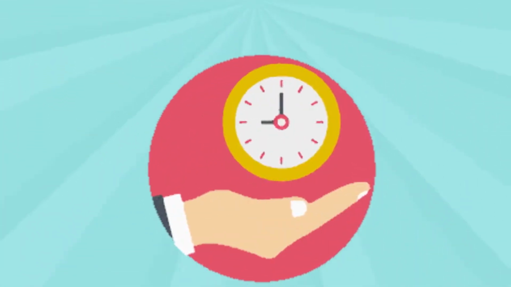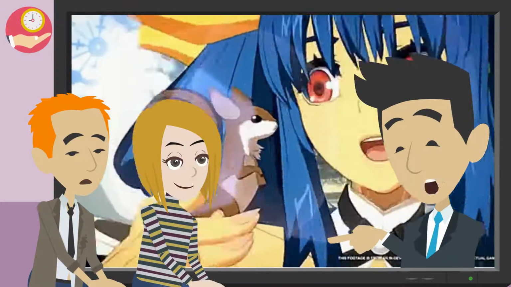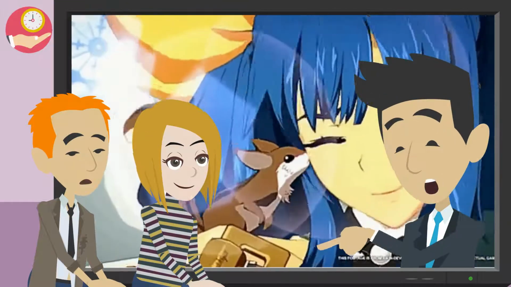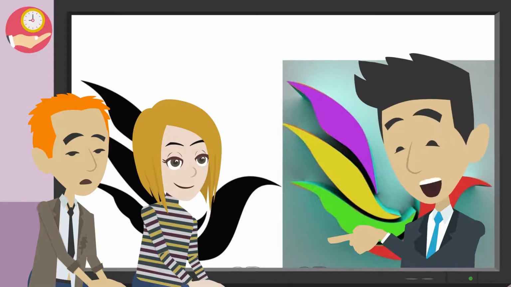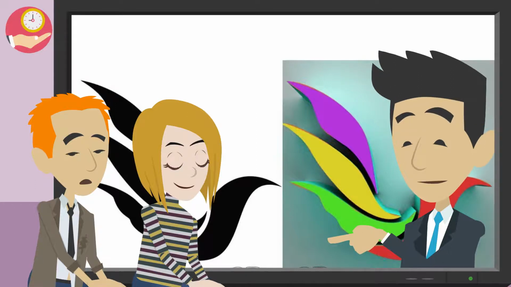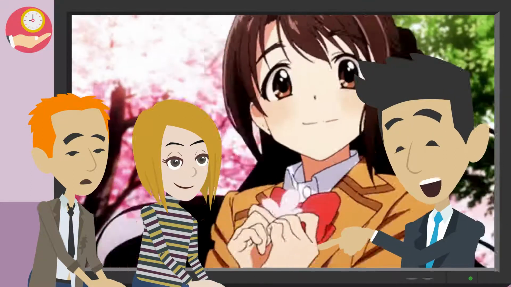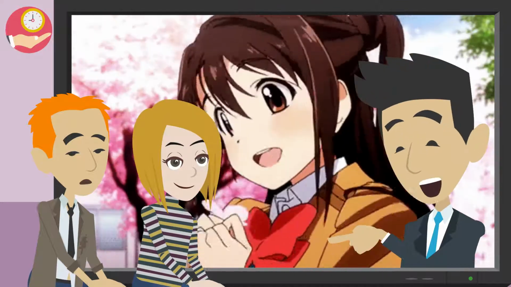4. Spend less time and cost less money. Soon after 2.5D became popular in the game industry, animators in other fields began to notice and make it work in their spaces. Many animators switch from 3D design to 2.5D because they can complete the project in a shorter time and still have the same appearance. This is a real case where less is more. 2.5D is much cheaper than 3D and looks more attractive and refined than traditional 2D.